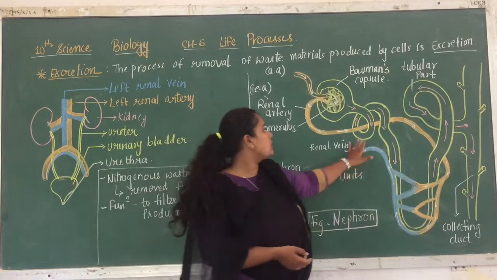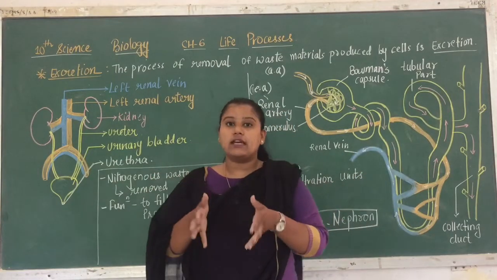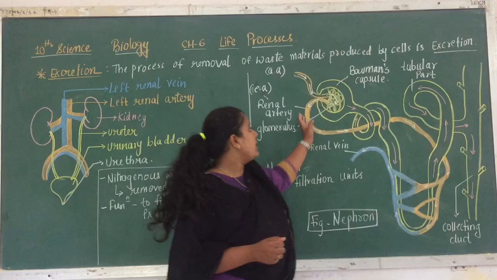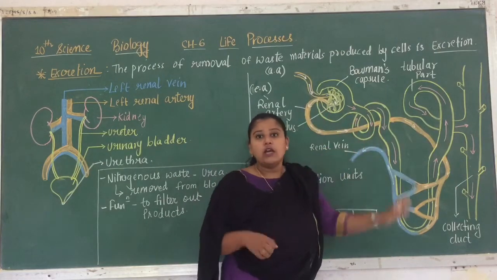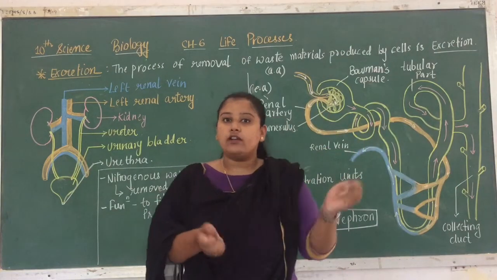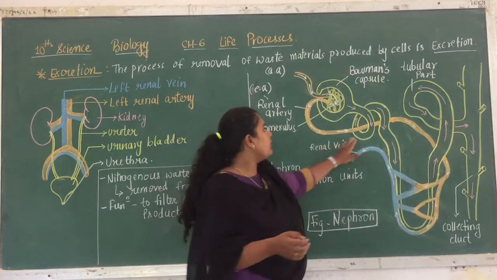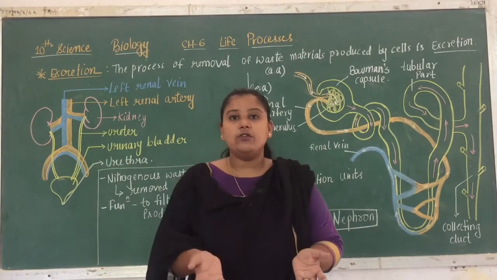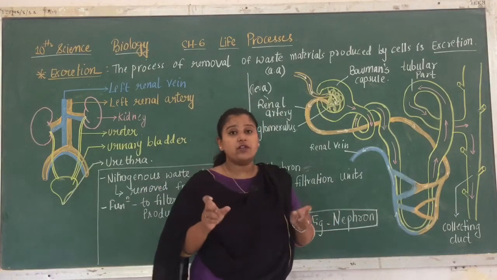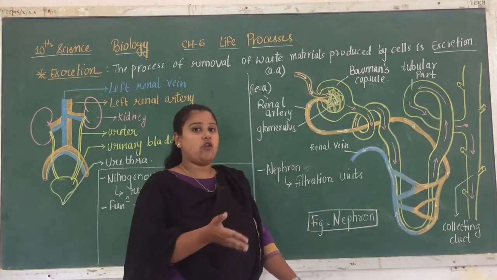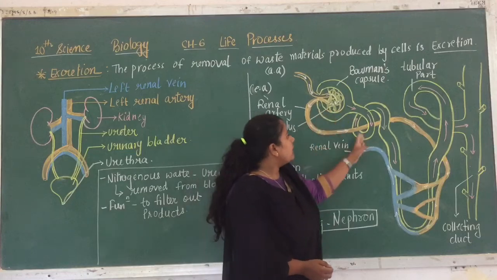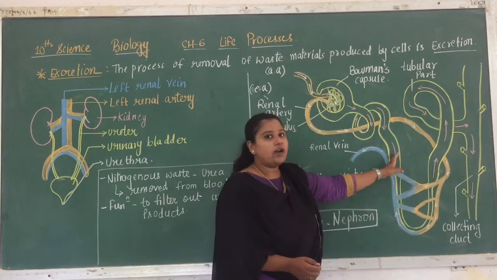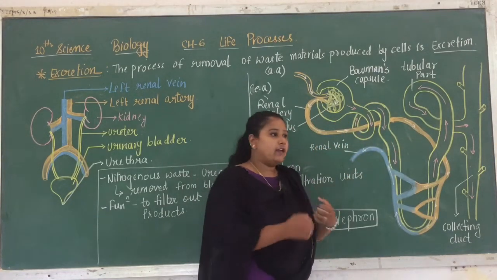Now see, this tube also has mucus inside it. So when the waste is passing inside this tube, it also adds some water. Along with the waste, water is added. As you already know, urine is liquid, which means it has more water content.